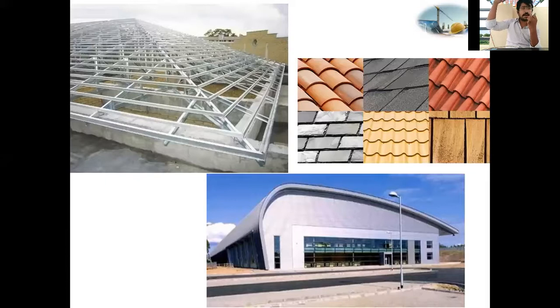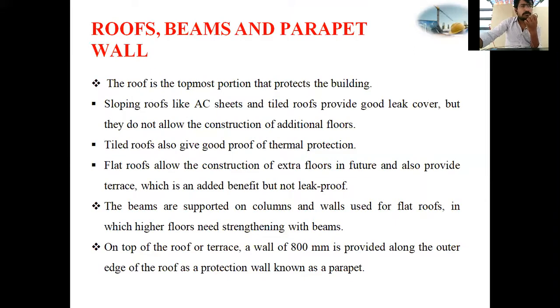If you see how apartments are constructed, one over the other, they provide the construction of a number of floors over the roof. Tile roofs also give good proof of thermal protection. What they are saying is, if tile roofs are provided, heat will not enter into the building. Thermal protection means heat will not enter the building if tile roofs are constructed.